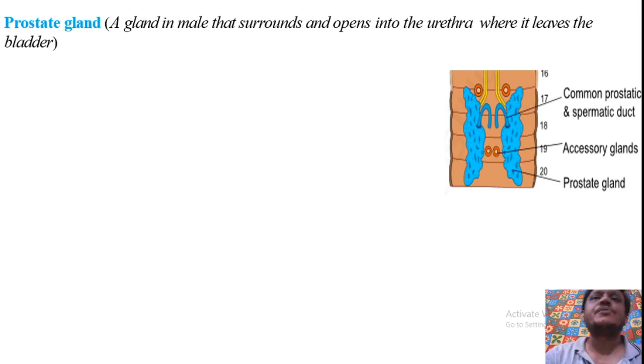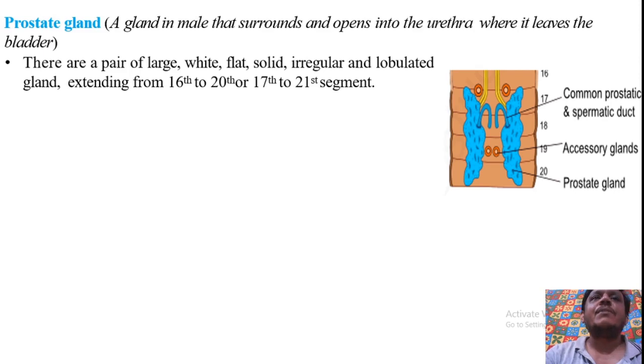The next part is the prostate gland. This is a gland which is found in male animals, and it surrounds and opens into the urethra, which comes out from the urinary bladder in the case of other animals. Here these are the pair of large, white, flat, solid, irregular and lobulated glands which extend from the 16th up to the 20th segment. In most earthworms it extends from the 16th to the 20th segment. However, in some species it extends from the 17th to the 21st segment.